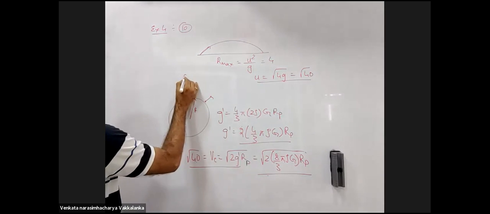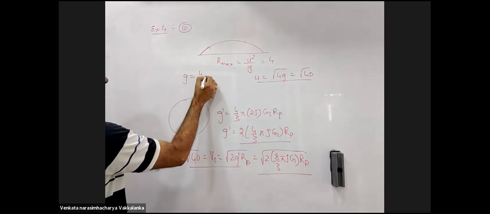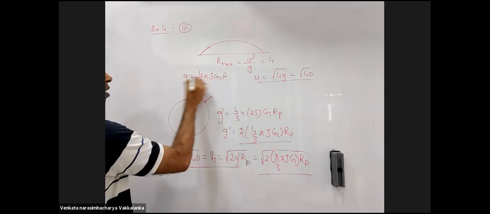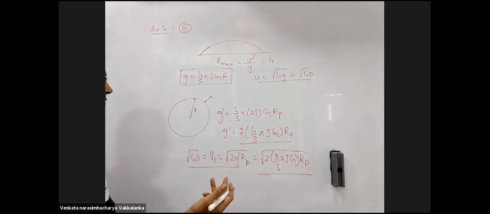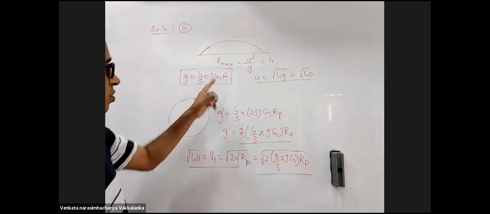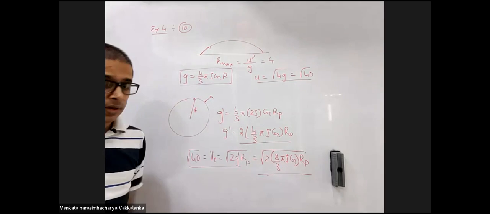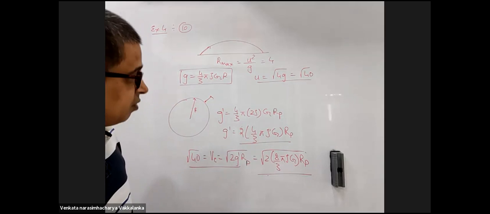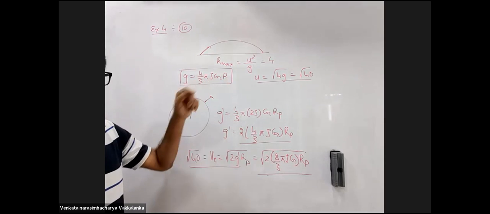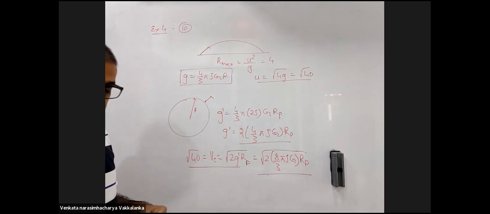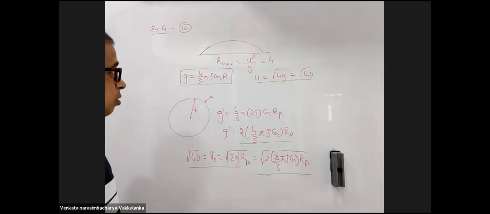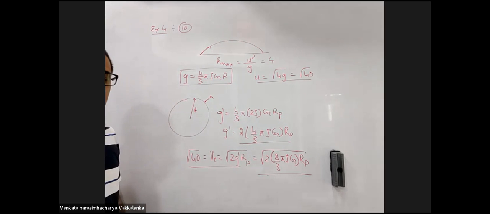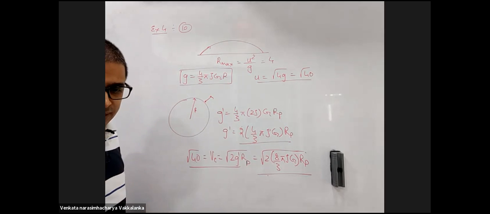You know small g is 4 by 3 pi rho g r of Earth. Divide both the equations, these densities will go and you will get the radius of the planet in terms of the radius of Earth. This is the radius of Earth. It is given to you as 6,400 kilometers. Divide both, your job will be done.